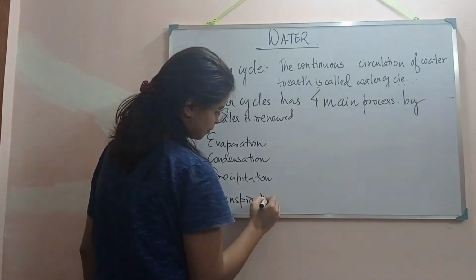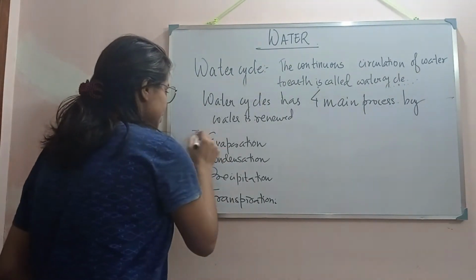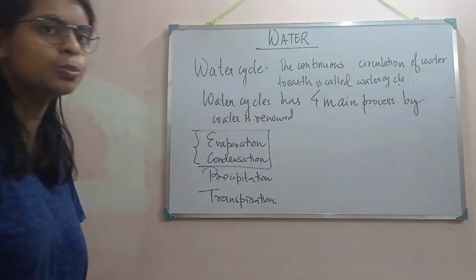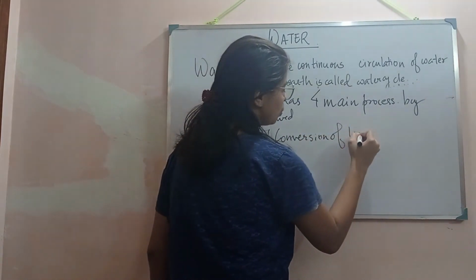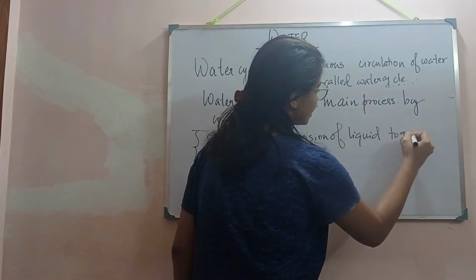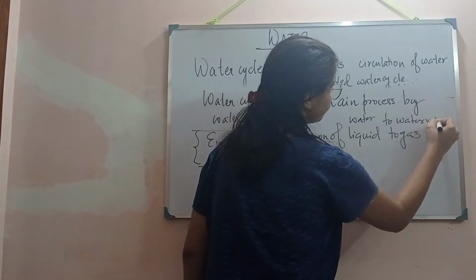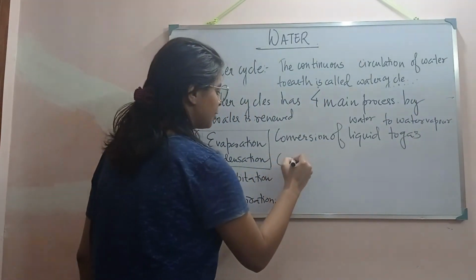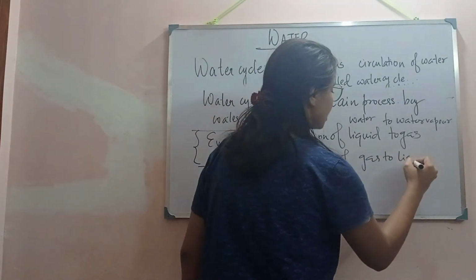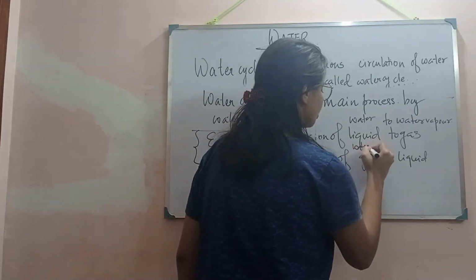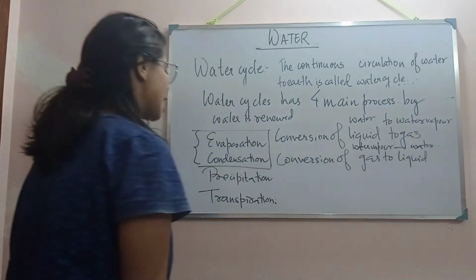Now we know these two processes, right? What are these two processes? Evaporation is the conversion of liquid to gas, that means water to water vapor. And what is condensation? The conversion of gas to liquid, that means water vapor to water. Water vapor to water is condensation.